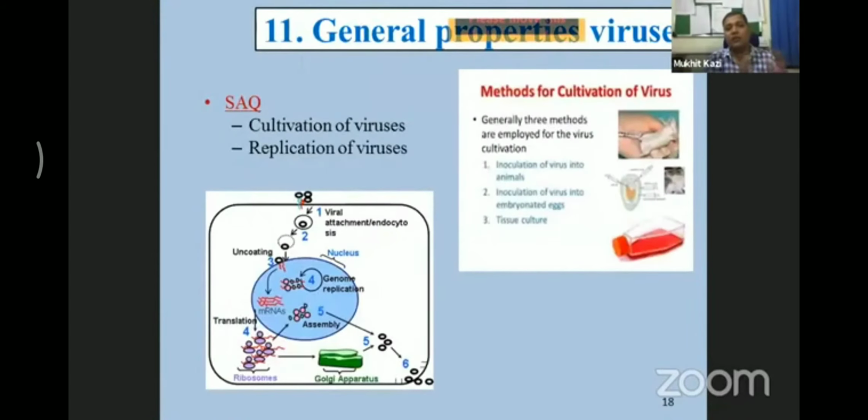Okay, this was about mycology. Now the most important, and why I say it is most important, as we all are suffering from one of the deadliest viruses in the world, that is COVID-19 disease, which is caused by SARS-CoV-2. So don't forget to do two SAQs from the very first chapter, that is general properties of viruses. What are those two SAQs? One is the cultivation of viruses, and the second one is the replication of viruses. Even in the cultivation of viruses, there was one time I have seen they asked an SAQ only on tissue culture. So there are a total of three SAQs from this chapter.